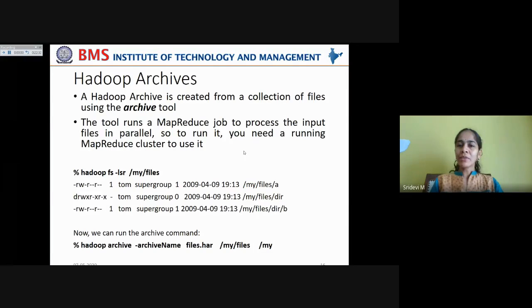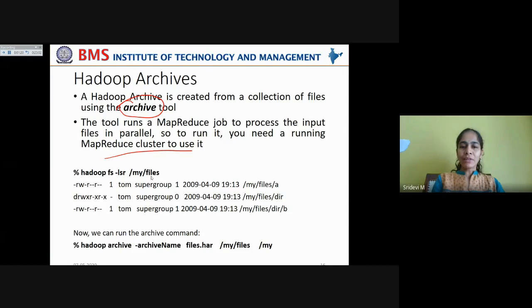A Hadoop archive is created from a collection of files using the archive tool. Now the tool runs a MapReduce job. Even archiving the Hadoop files is done as a MapReduce job. So the tool runs a MapReduce job to process the input files in parallel. So to run it, you need a running MapReduce cluster to actually use it. So in order to archive, you need a running MapReduce cluster.